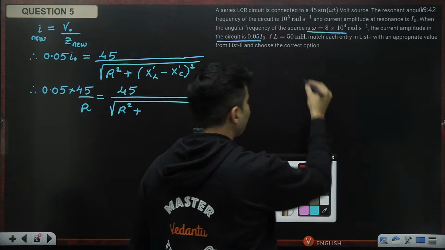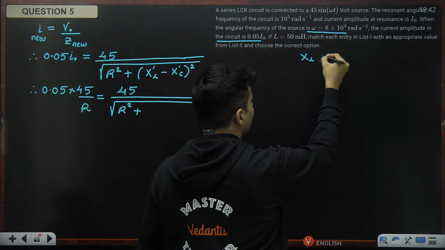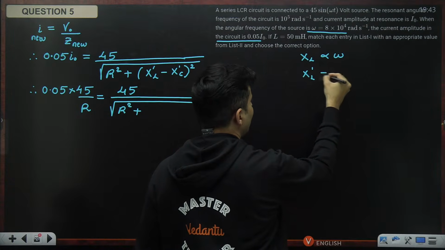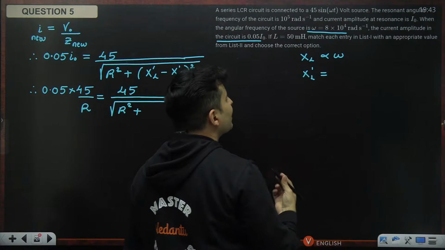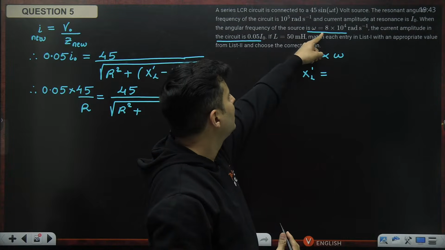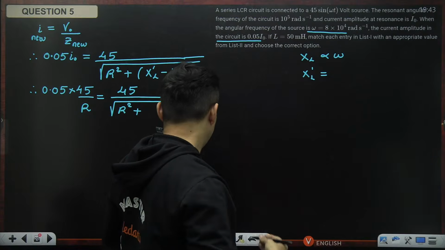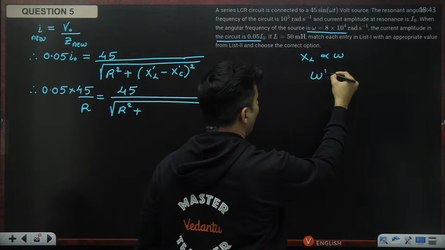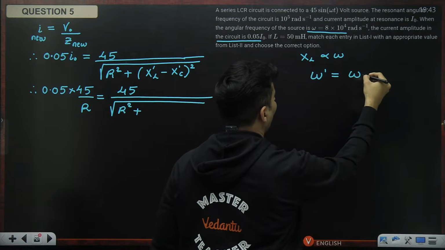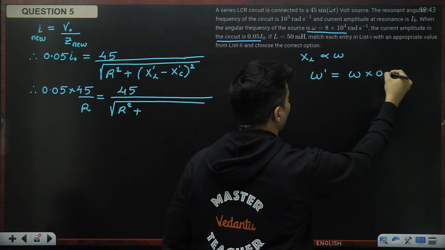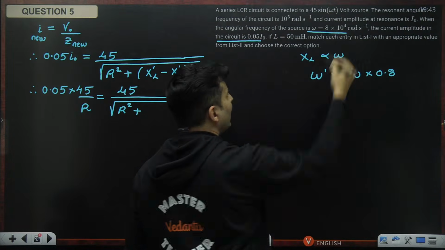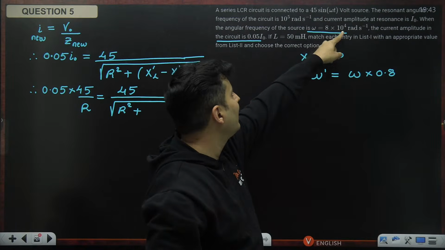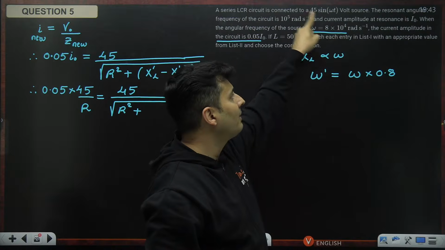So since XL is proportional to omega, the new XL, think how many times has omega changed? See, look at this. The new omega as compared to the old omega is nothing but 0.8 times, because 8 into 10 to the power 4 is 0.8 into 10 to the power 5. So 10 to the power 5 and 10 to the power 5 is common.